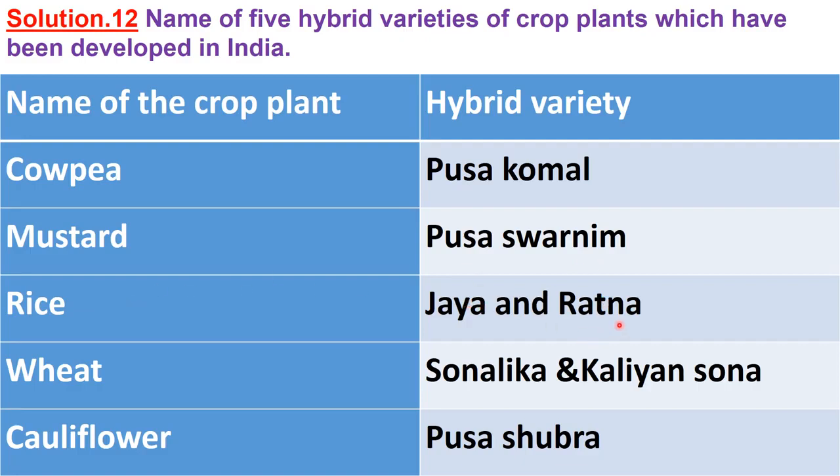Jaya and Ratna, these are two hybrid varieties of rice, and Sonalika and Kalyan Sona are two hybrid varieties of wheat, and Pusa Subra, this is a hybrid variety of cauliflower.